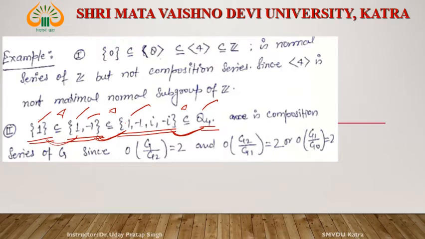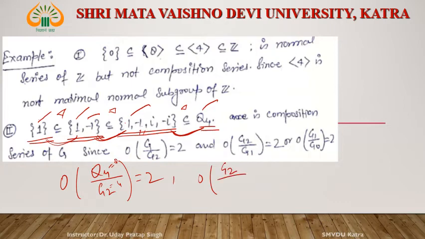We know the order of a group of index 2 is normal. Then the order of this Q4, and this, if we call it G2, then what is this? 2. The order of Q4 is 8 and this one is 4. Then the order of G2, we call it G2, and we call this G1. The order of G1 is, what is this? 2.